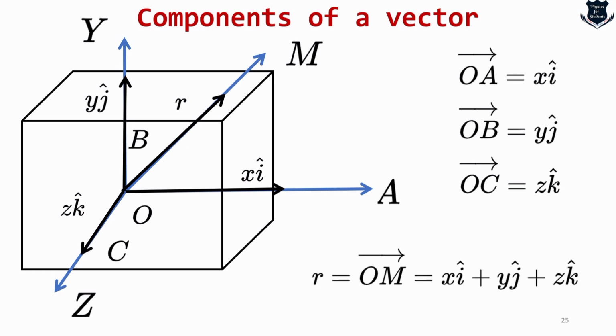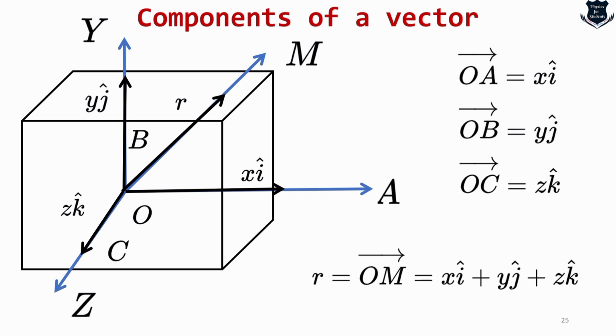So what I can say is that r, that is the radial vector, is made up of OM, which is again made up of the 3 small vectors, xi plus yj plus zk. So that is the components of a vector. Don't worry, we will be doing a lot of mathematics on components of vectors in the coming videos. That's all for today's video. We just started. We have understood what the components of a vector are.